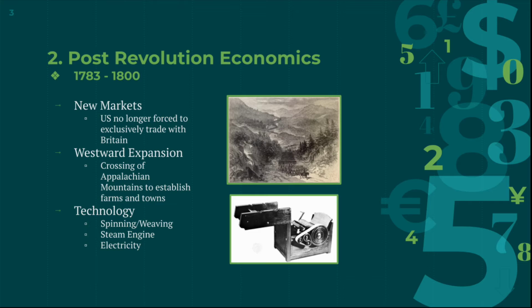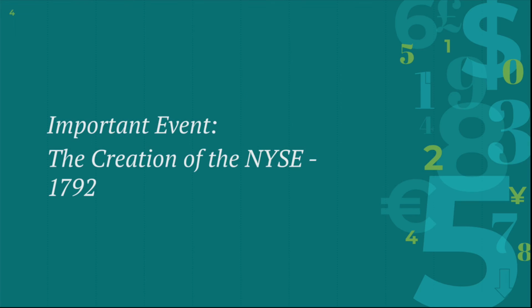This economic system and emphasis on self-sufficiency, however, would change with the introduction of new technologies in the early stages of the Industrial Revolution. Inventions such as the cotton gin, steam engine, and the harnessing of electricity would soon create larger industries in the U.S. and establish the beginning of the modern economy. An important event during this era was the creation of the New York Stock Exchange.